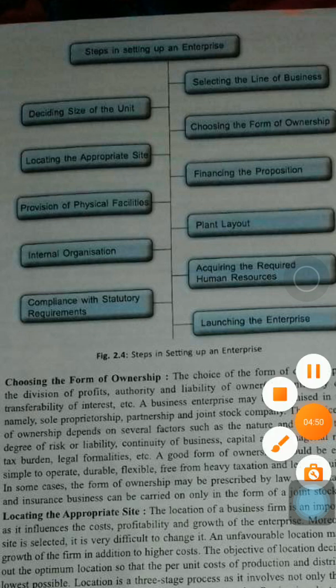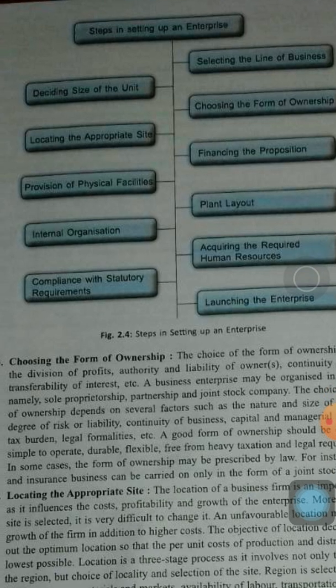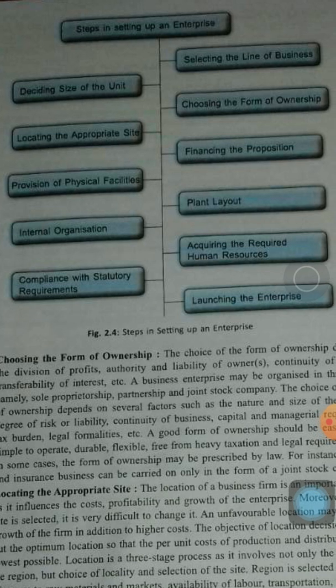So it has to be decided what will be the appropriate site. If it is a factory, then what kind of raw material it will need, and whether the raw material is available near the factory or the market is nearby. One of these two things must be nearby, so that either carriage outward or carriage inward can be saved to some extent.